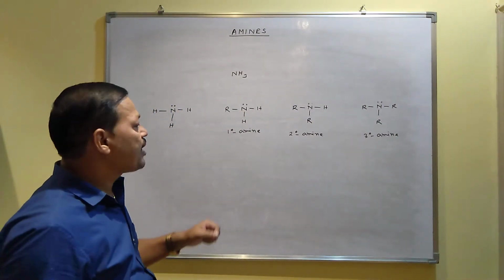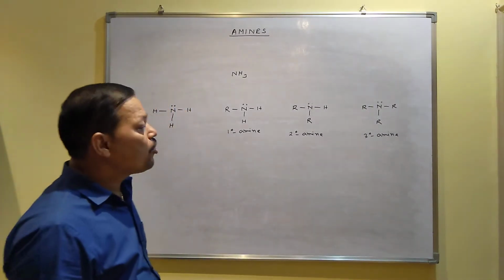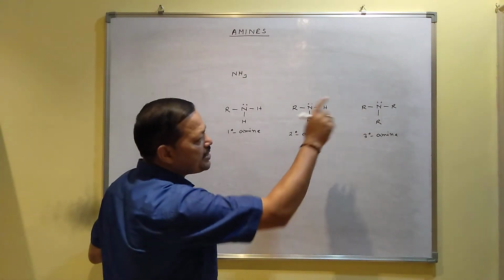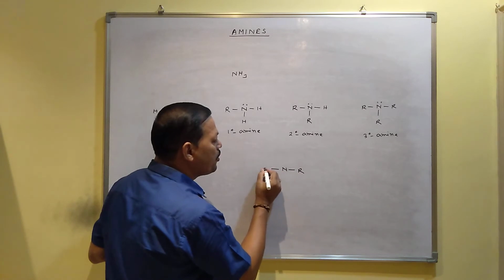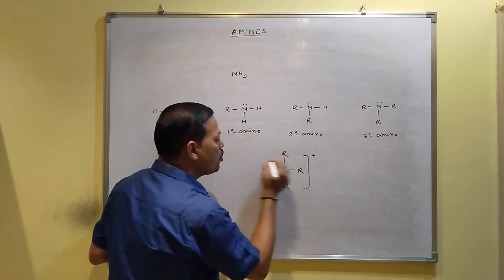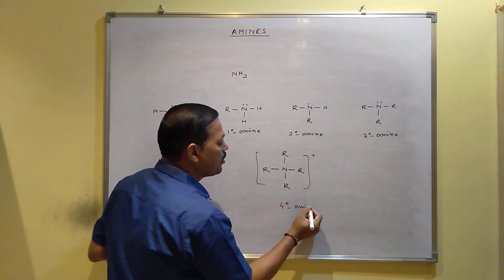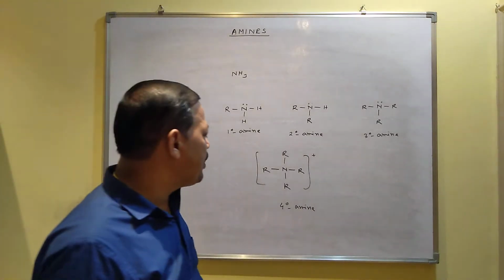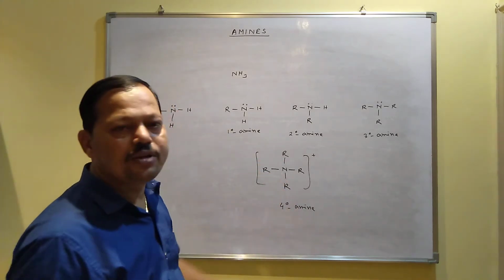So amines you can classify as primary, secondary, tertiary depending on the number of carbons joined with the nitrogen atom. Similarly, due to the presence of the lone pair of electrons, nitrogen can take one more alkyl group like this. Then it will become positively charged, which is called a quaternary amine, or 4-degree amine. So you have primary, secondary and tertiary, but in the case of amines you will get the quaternary amine also, since 4 alkyl groups are present with the nitrogen atom.